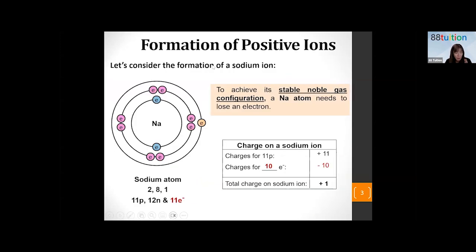Now, how is this sodium ion formed? So let's look at sodium. Sodium in the periodic table falls under group 1. It is in period 3. You can also look at the proton number, which is 11. Can you locate sodium now in the periodic table?